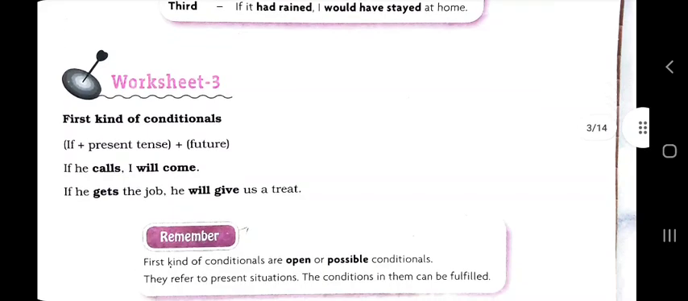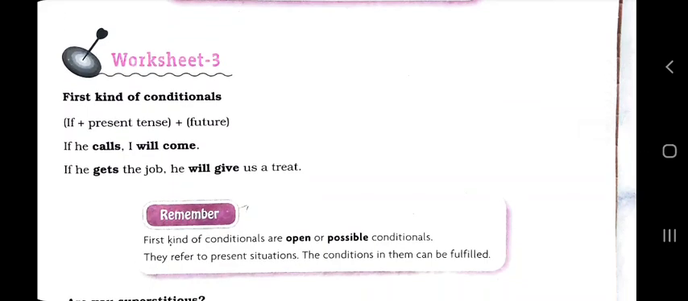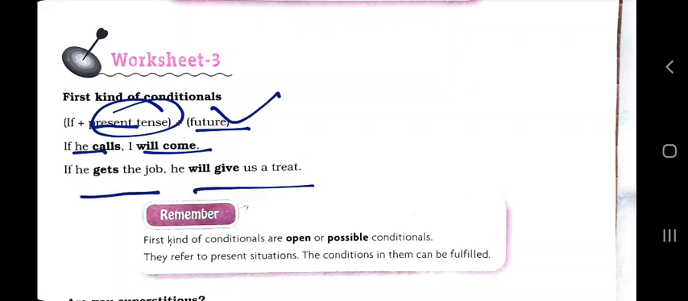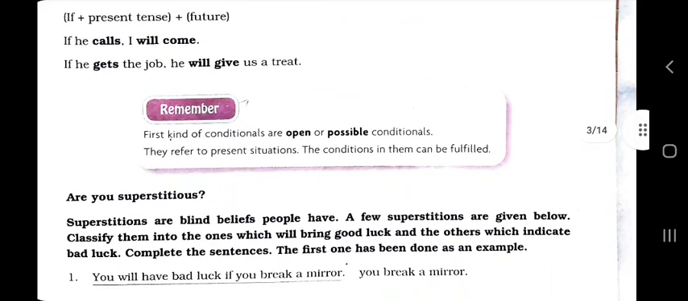Now see here, worksheet 3, first kind. If present tense and then plus future. If he calls, simple present, I will come. This is future. If he gets the job, he will give us a treat. Now the first kind of conditional are open or possible conditionals, that is, likely conditionals. They refer to a present situation. The condition in them can be fulfilled. This can happen.